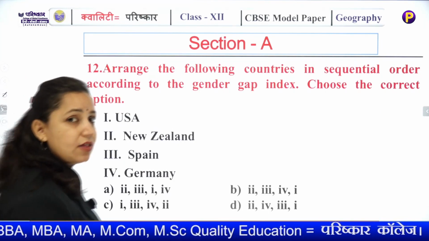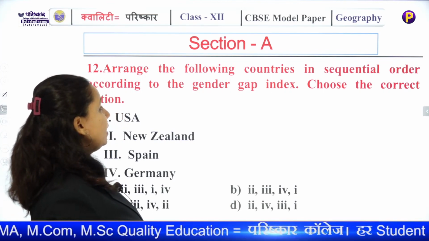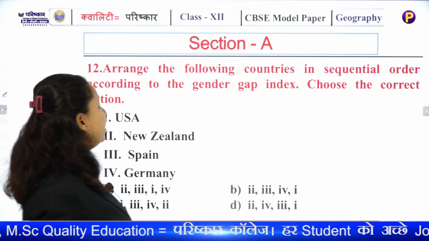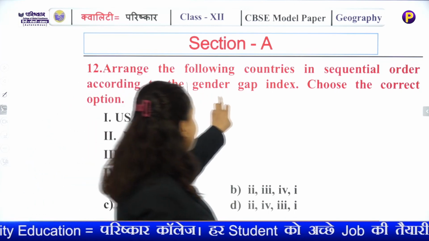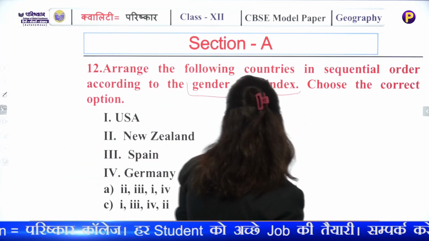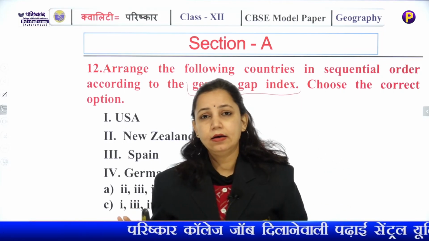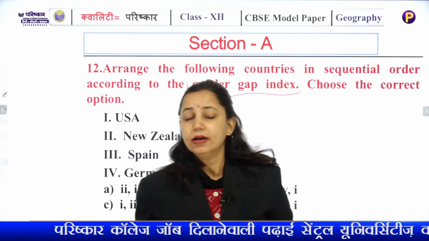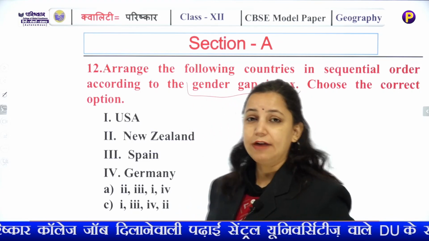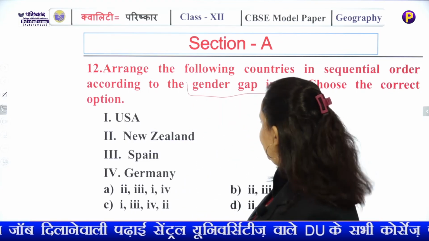Moving on to our next question: arrange the following countries in sequential order according to gender gap index. Choose the correct one. Now for this you should know the correct gender gap and the hierarchy of it. Which country stands first, second and third.